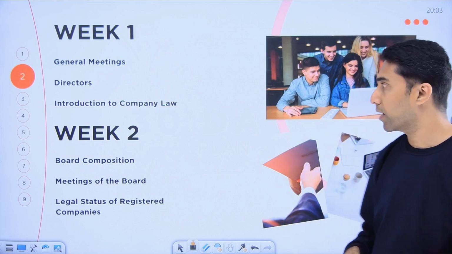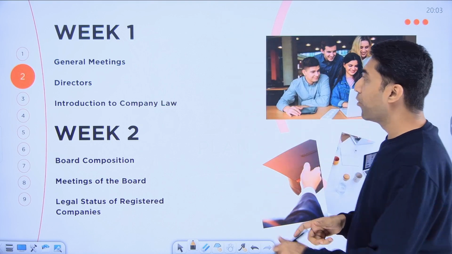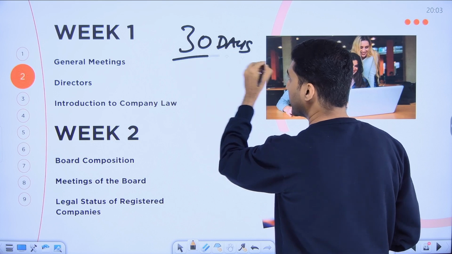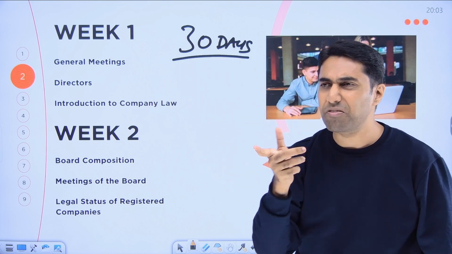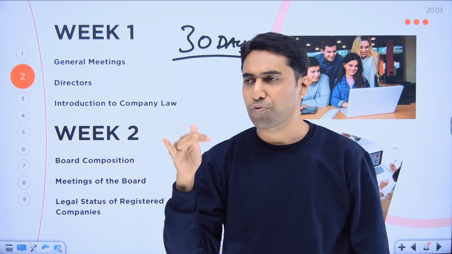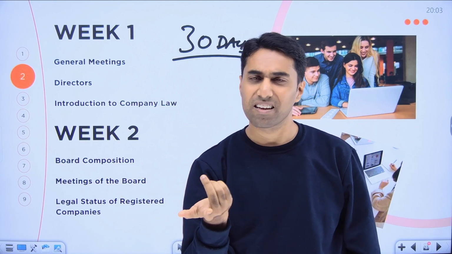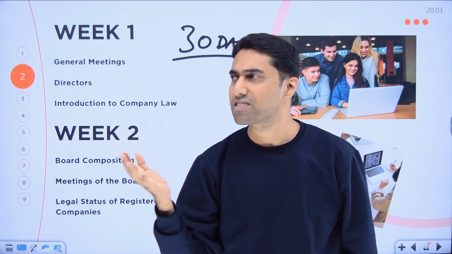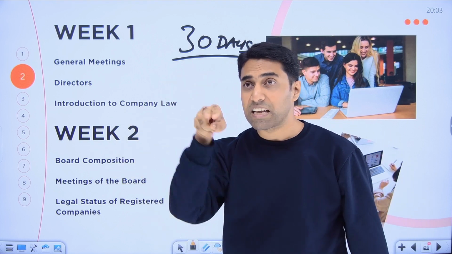So how do we do that? When I say 4 weeks, 30 days, correct? When I say 30 days, you'll say, sir, 1 week is 7 days. So 4 weeks is 28 days, correct? 1 week is 7 days. So 4 weeks is 28 days, then this 30 days. So for the last week you give extra 2 days, correct?